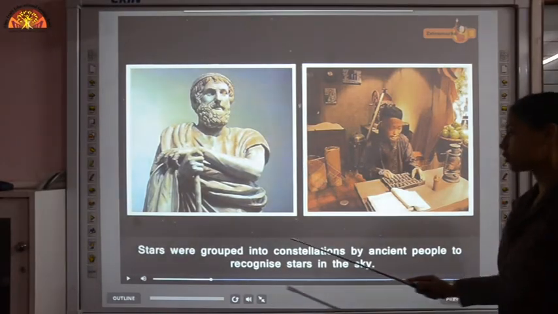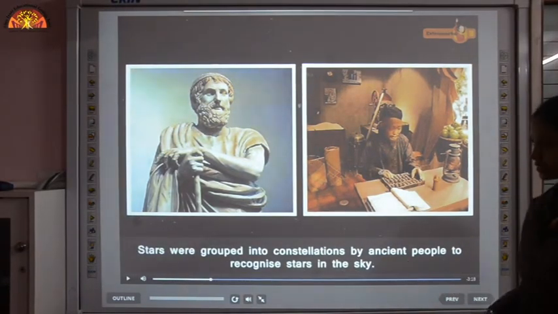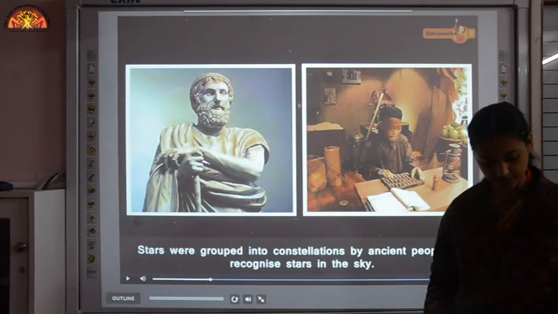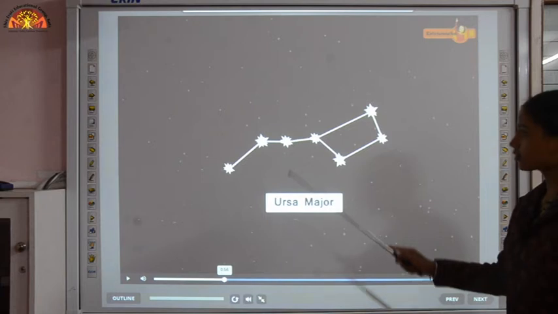Stars were grouped into constellations by ancient people to recognize stars in the sky. So they named a few constellations. Let's see them one by one. First is Ursa Major. This is a constellation.